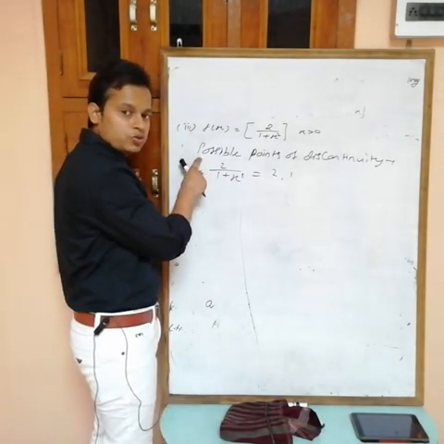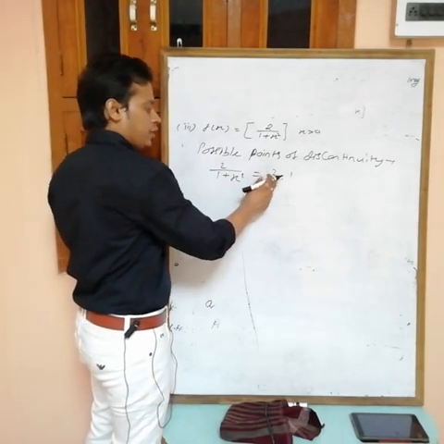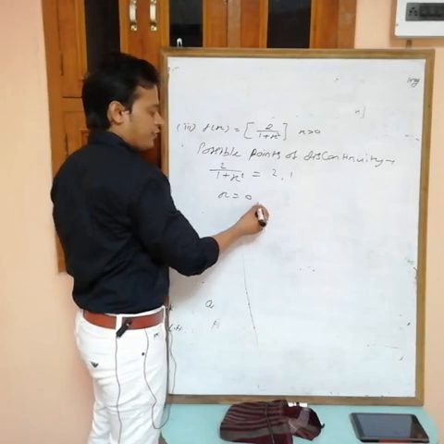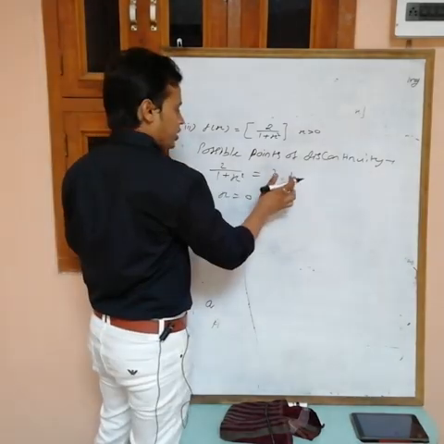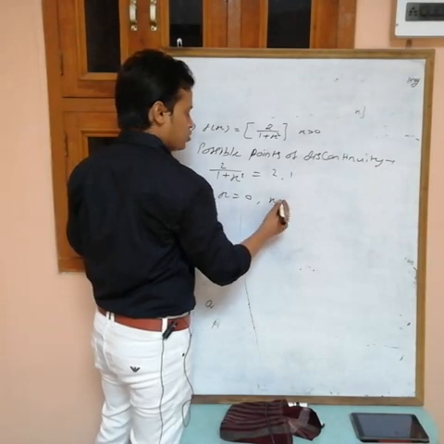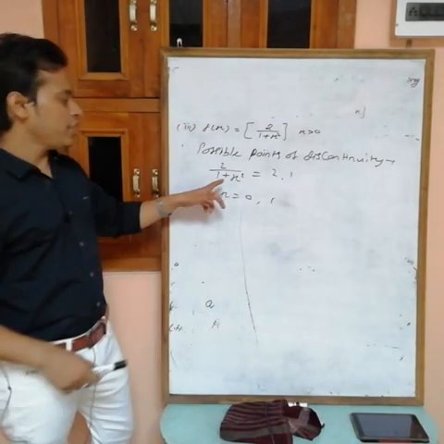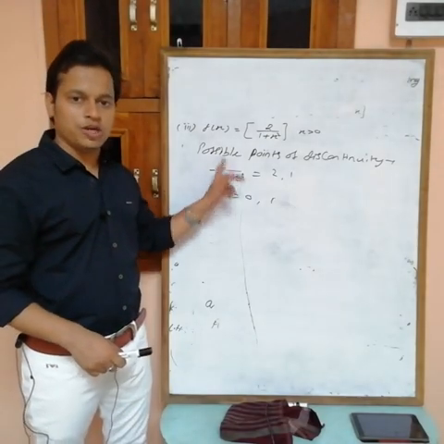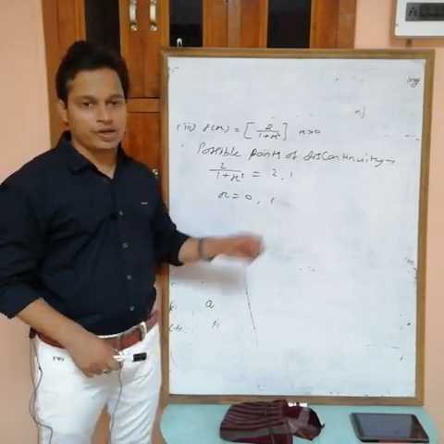This will be equal to 2 when x is equal to 0. So if you solve this one, you will get x equals 0. At x equals 0, this is equal to 2. Now if you solve this other one, you will get x equals 1. If you put x equals 1, then 1 + 1 is 2, and 2 by 2 is equal to 1. So we are getting two values, 0 and 1.